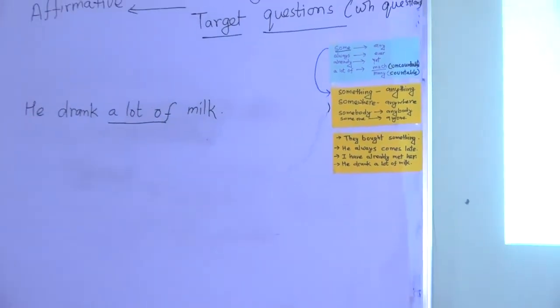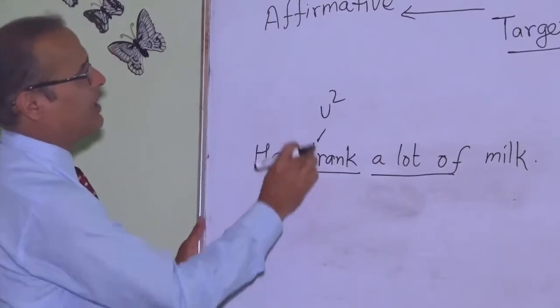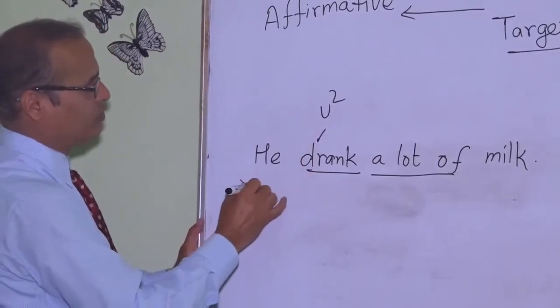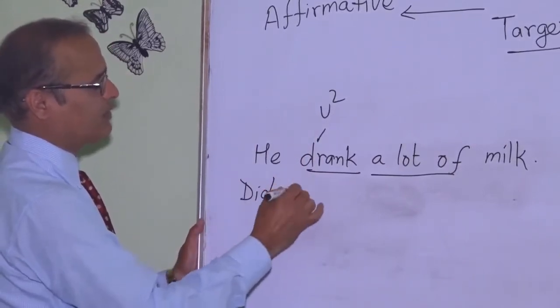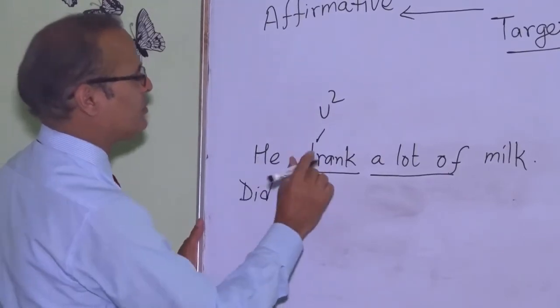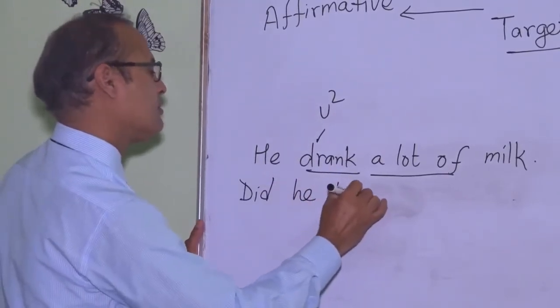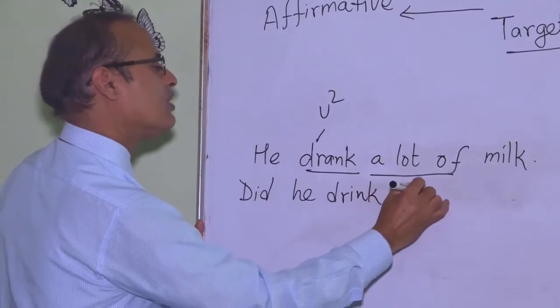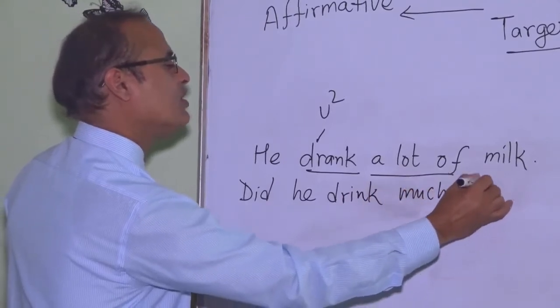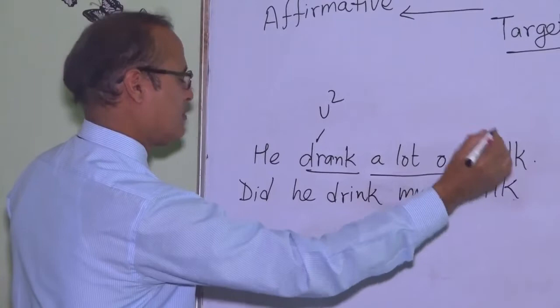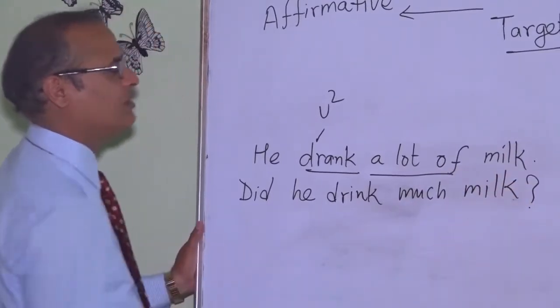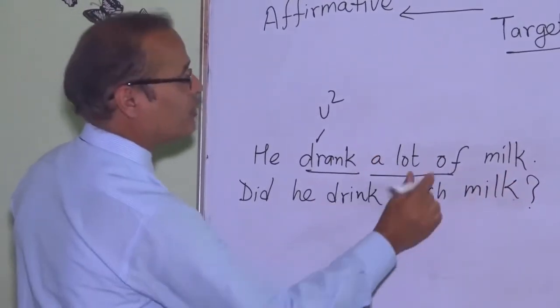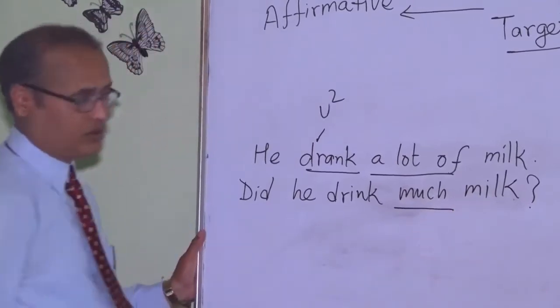So we will have to go through drank, V2, we go through the helping verb. Did he drink much milk? And a question mark. Now this a lot of is changed into much.